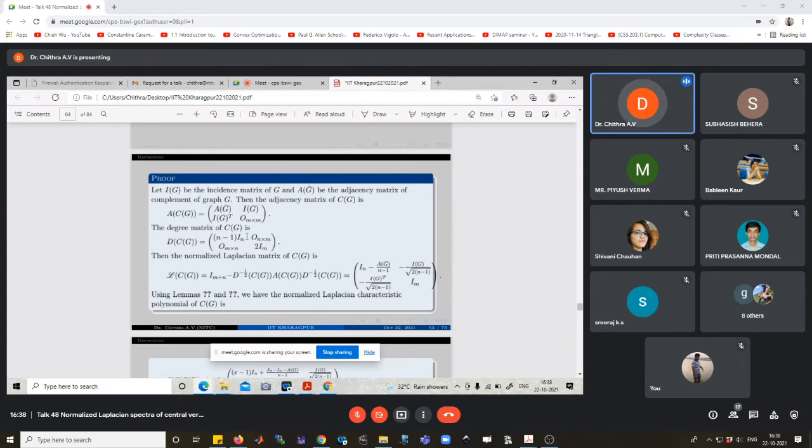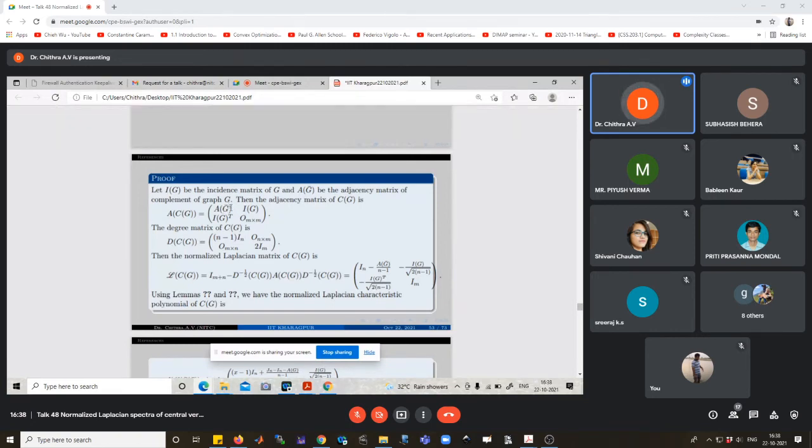Then this is equal to I minus D raised to minus half of C(G), A of C(G), D raised to minus half of C(G). That is 1 by root n minus 1, root n minus 1, that is n minus 1, with A_G bar divided by n minus 1, minus I_G by root of 2(n minus 1), minus I_G transpose by root of 2(n minus 1), and I_m.